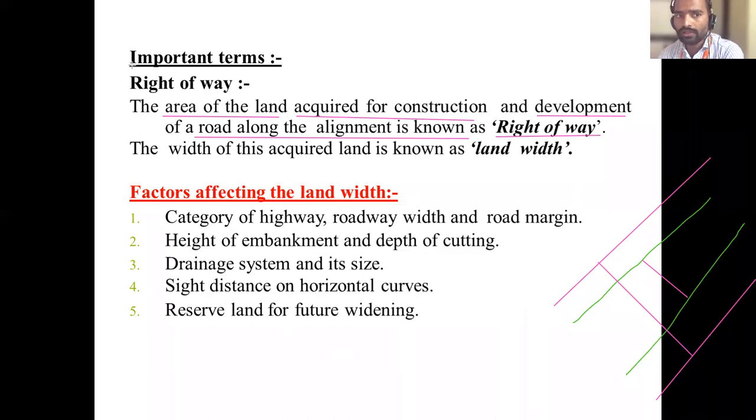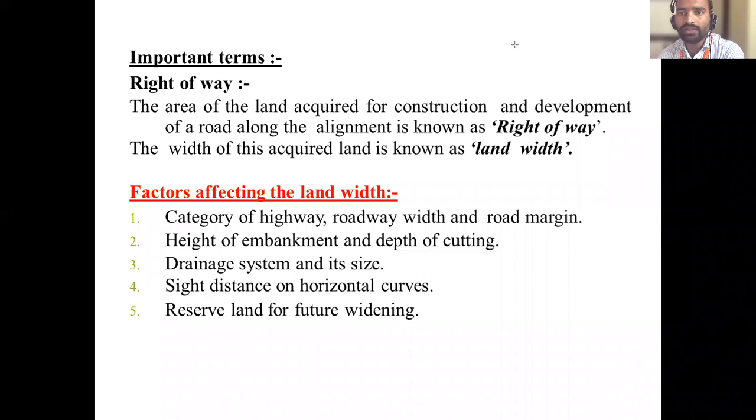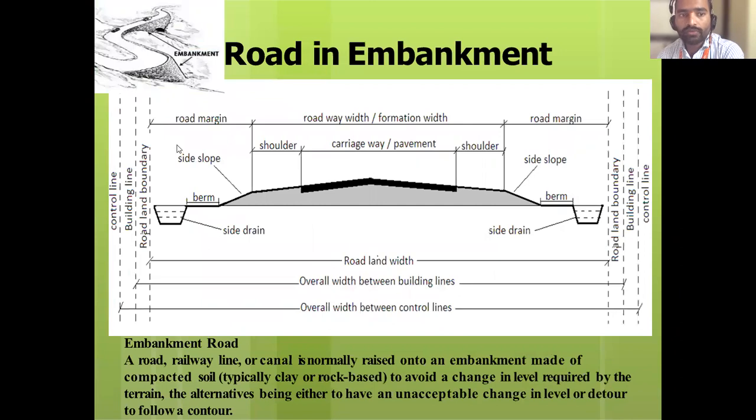What is right of way, meaning? Yes, sir. Okay. Then what are the factors affecting the land width? See, from the diagram, can you tell me where the right of way is? From this point to this point, the entire thing is called the right of way, because you are constructing the entire road here. We are not supposed to construct anything in between this control line to control line. This overall width is called right of way.